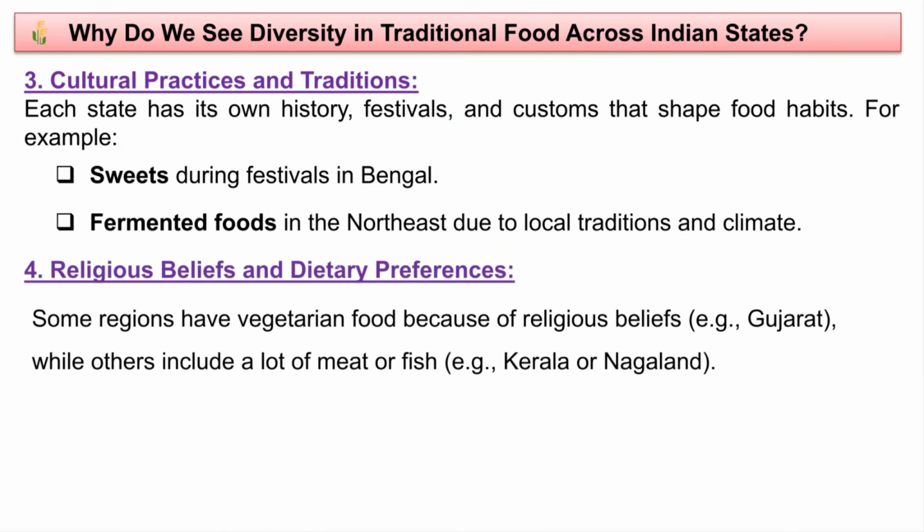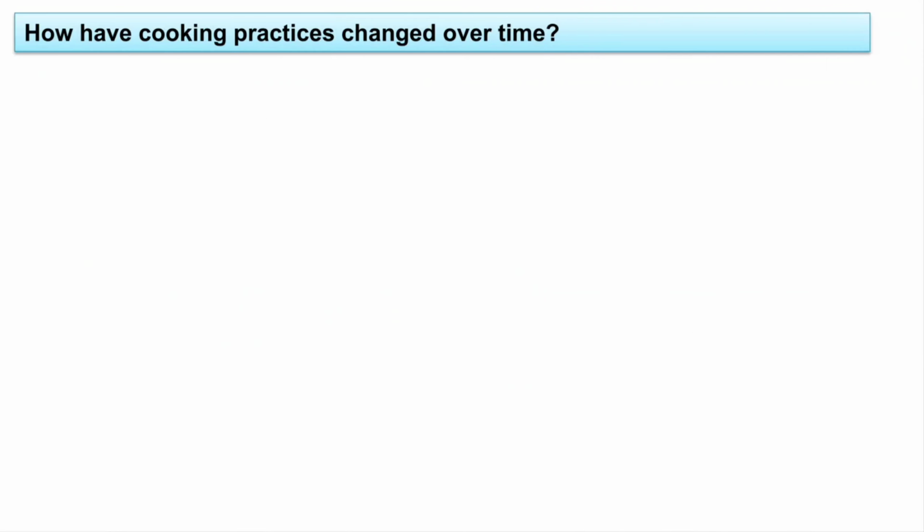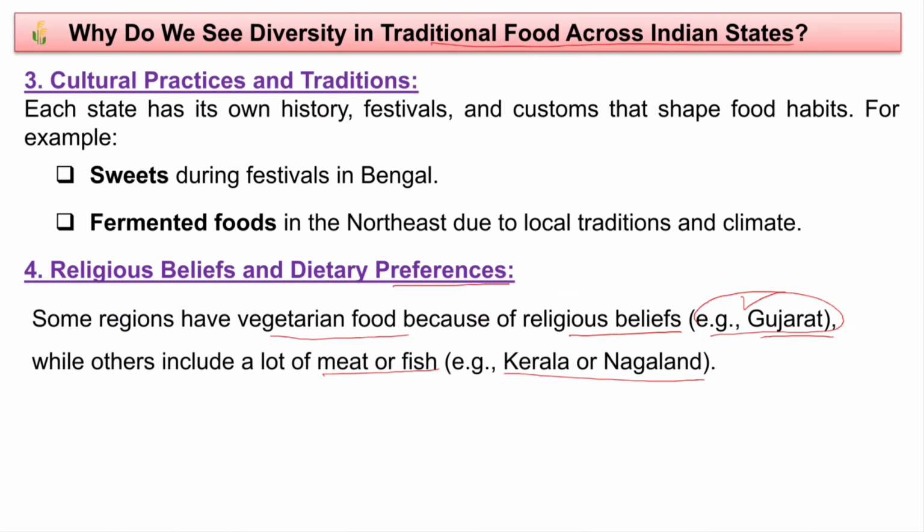Next reason, we have religious beliefs and dietary preferences. The other reason for why there is a diversity in traditional food across Indian states is that some regions have vegetarian foods because of religious belief, for example Gujarat. Not only Gujarat, there are other states also, but particularly it has been mentioned here because most of the vegetarians are found in this state. While others include a lot of meat or fish, for example Kerala or Nagaland. So because of this religious belief and dietary preference also, there is a wide variety of traditional food across Indian states. So those were the reasons. I hope it was clear why we see diversity in traditional food across Indian states.